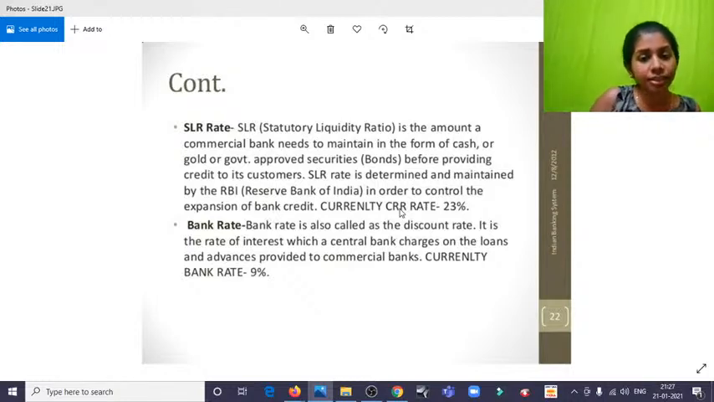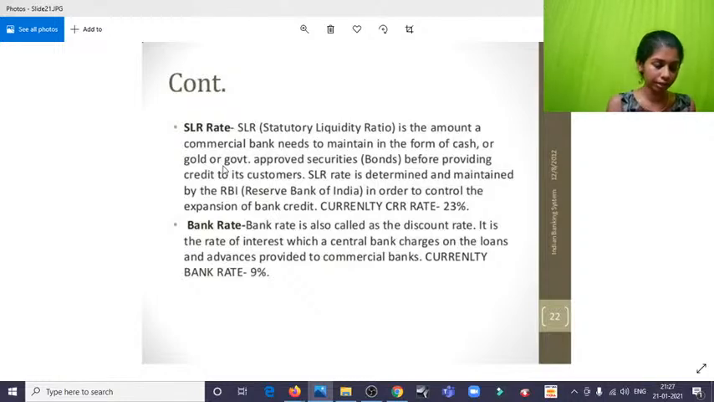Okay. And SLR, statutory liquid ratio, is the amount commercial banks need to maintain in the form of cash. Like I said, suppose a bank, Axis Bank, is getting 100 crore rupees as deposit. It doesn't mean that they have 100 crore rupees and they can give that out for loan so that they can get lots of profit. No, they can't do that. The problem is that all of a sudden when all these depositors come and ask for their deposits, what happens? The people will lose confidence in these commercial banks. Okay, repo rate.